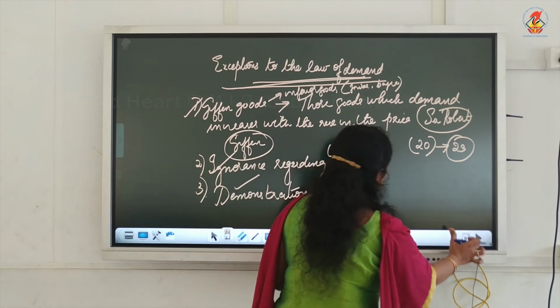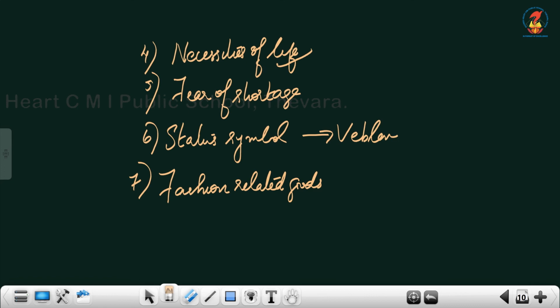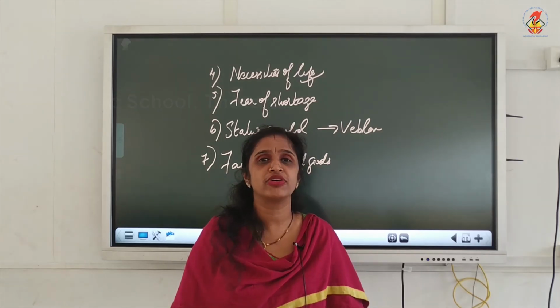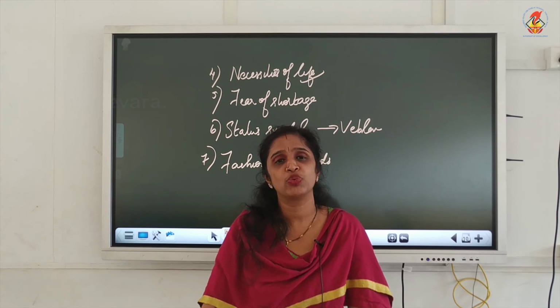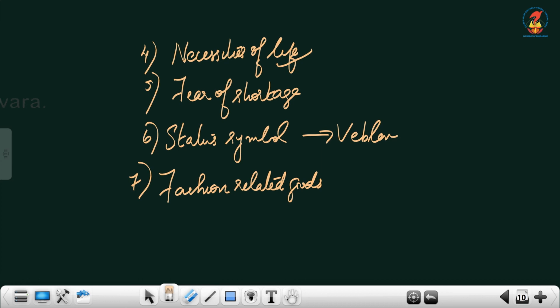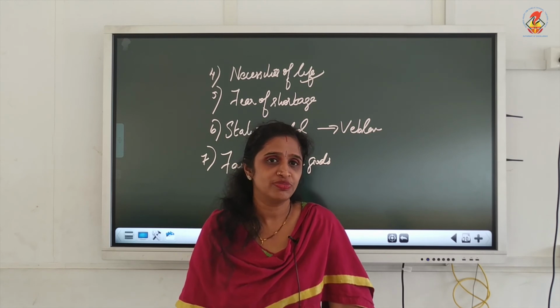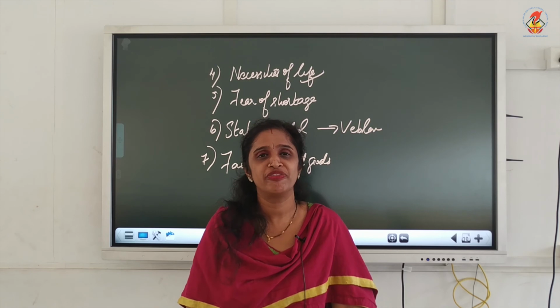Next one is necessities of life. There are certain goods which are very necessary for our life. So, for those commodities, the law of demand will not work. For example, a patient who is seriously ill and admitted in the hospital, and the price of the medicine is very high. Will you wait for the price to become low? Never. You will buy the product. There the law of demand will not work.